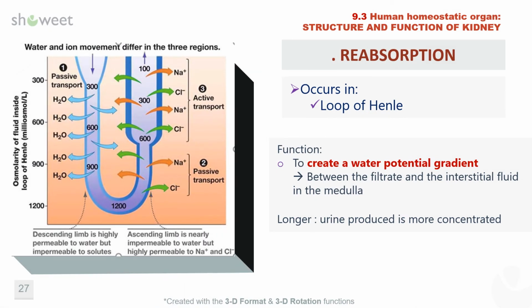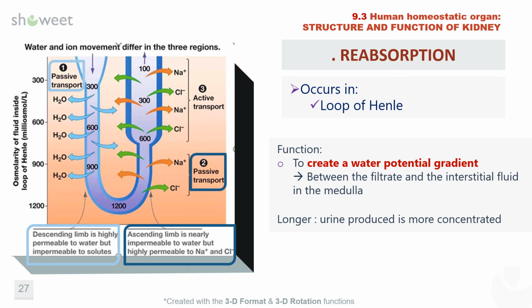Along the loop of Henle, a water potential gradient is created between the filtrate and the interstitial fluid in the medulla. The descending limb is highly permeable to water but impermeable to sodium chloride and other solutes. As the filtrate flows from cortex to medulla, water is drawn out by osmosis. Sodium chloride becomes more concentrated in the tubule, increasing the osmolarity of the filtrate. Filtrate concentration is highest at the bottom of the loop of Henle, while the ascending limb is impermeable to water but permeable to sodium chloride and urea.